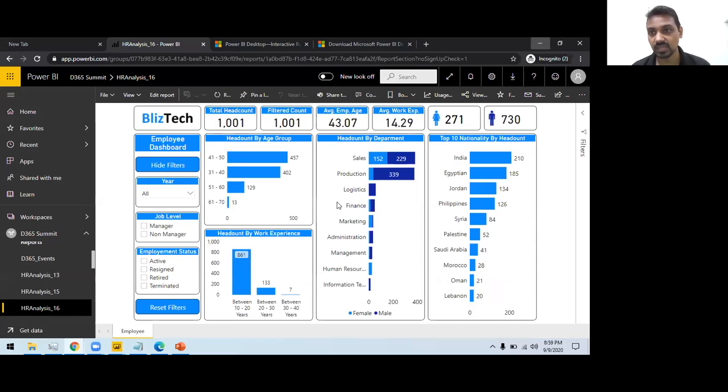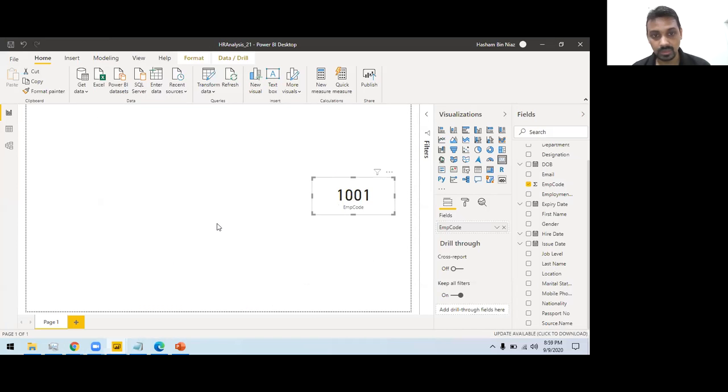So let's put this thing, sorry, one, and let's try to put this in this chart.